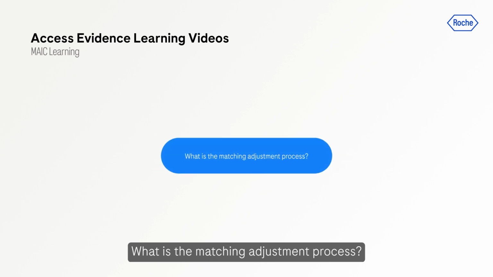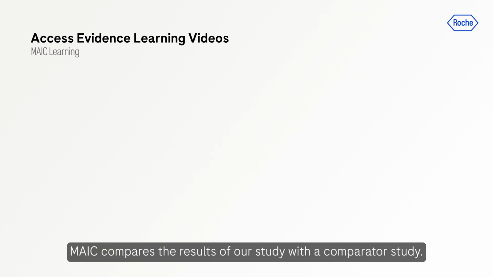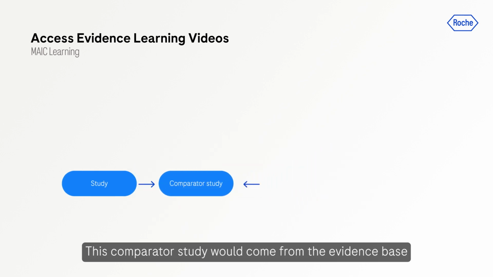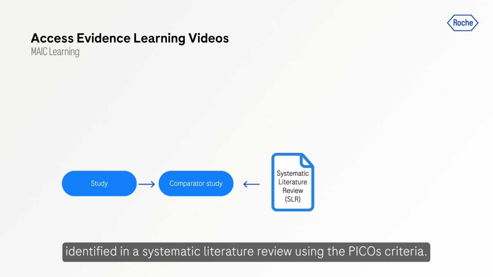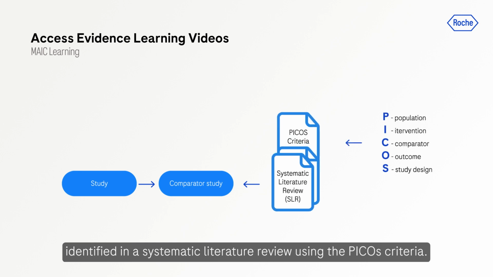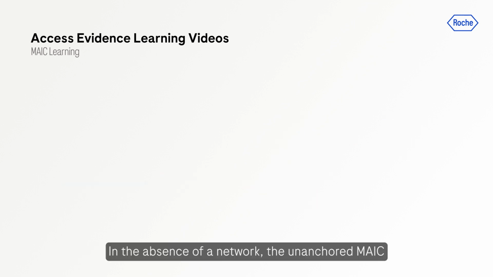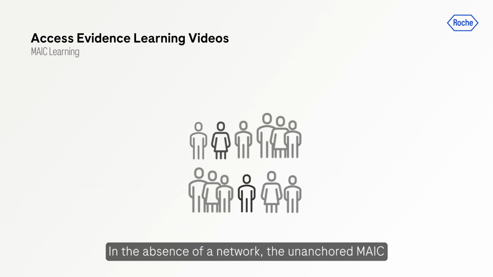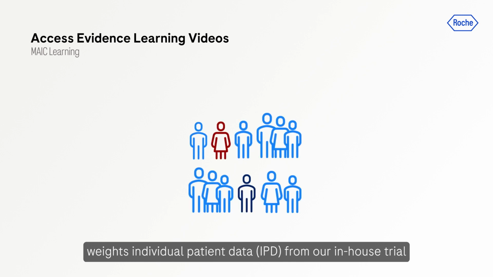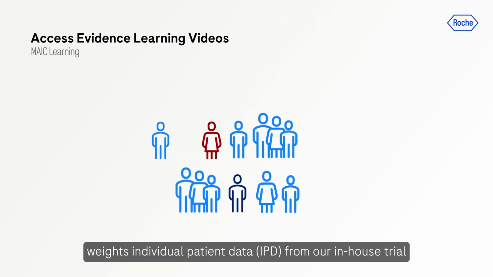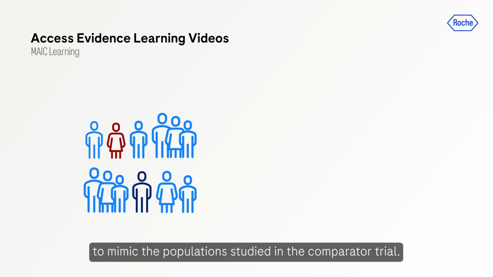What is the matching adjustment process? MAIC compares the results of our study with a comparator study. This comparator study would come from the evidence base identified in a systematic literature review, using the PICOS criteria. In the absence of a network, the unanchored MAIC weights individual patient data, IPD, from our in-house trial to mimic the population studied in the comparator trial.